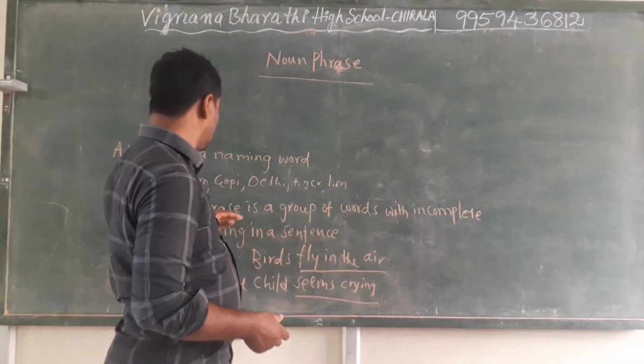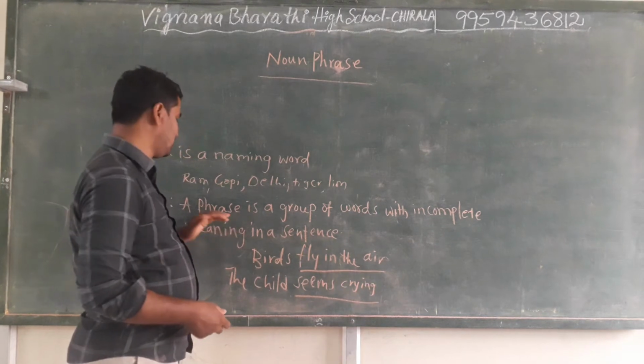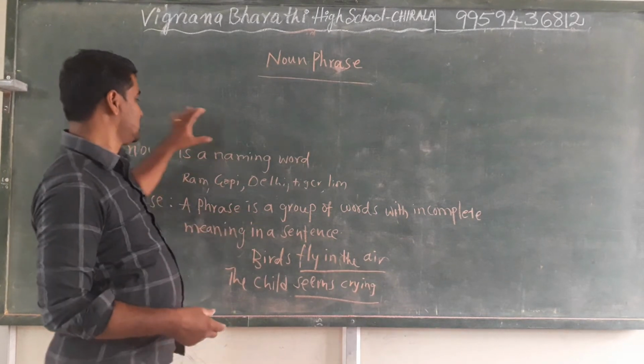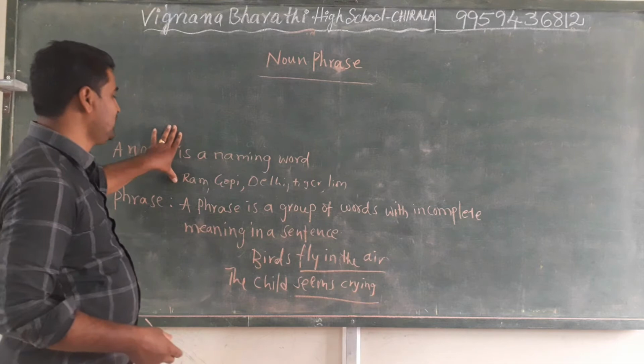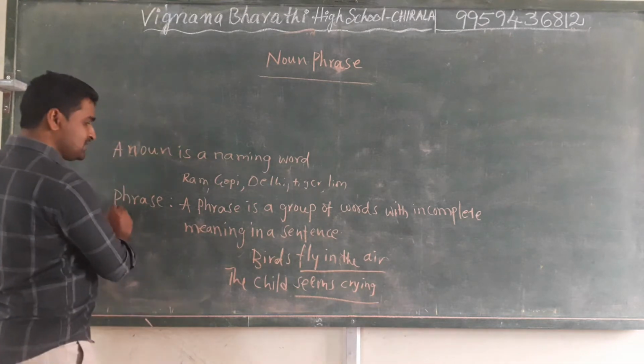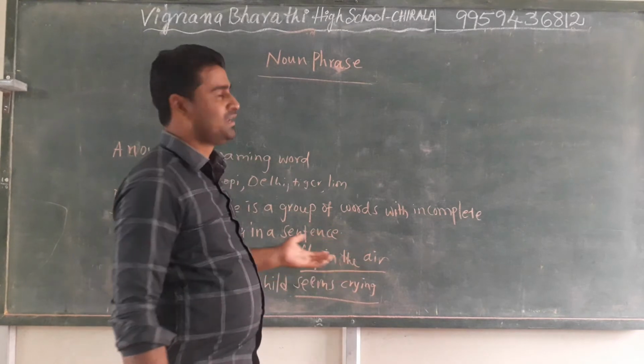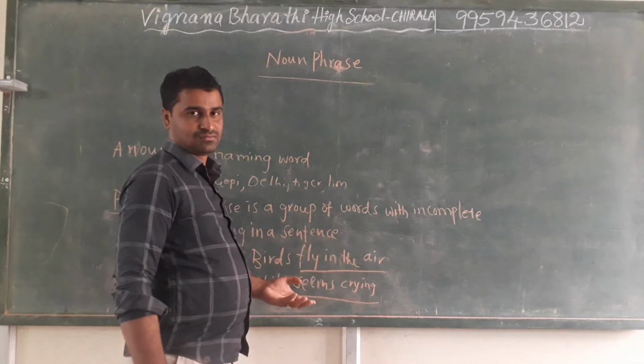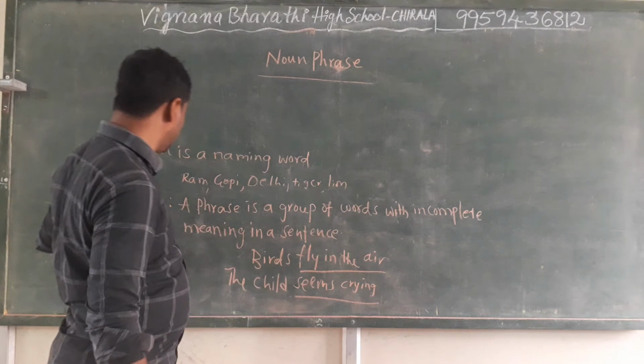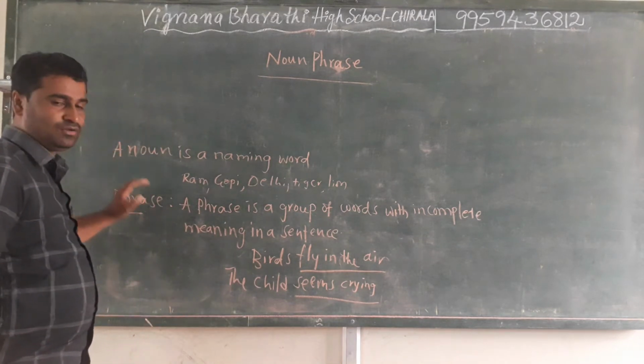Such groups of words are called phrases. So a noun is a naming word and a phrase is a group of words in a sentence without complete meaning. So this is the definition for phrase and noun.